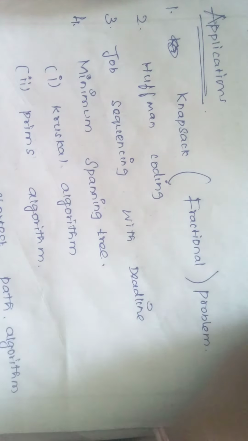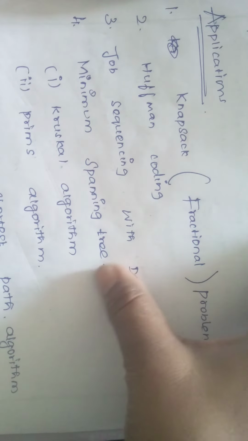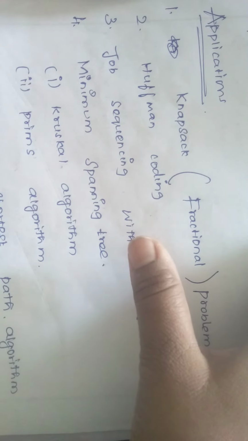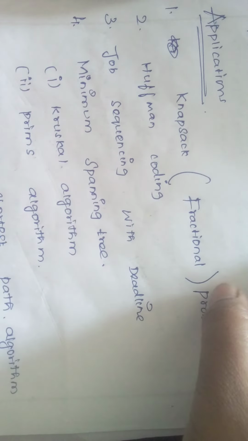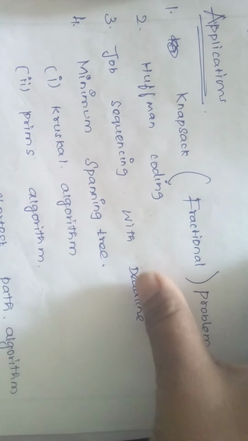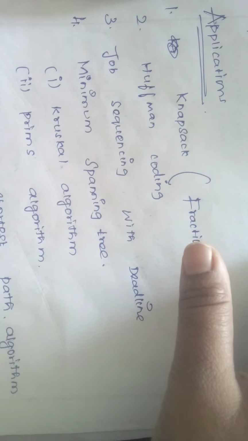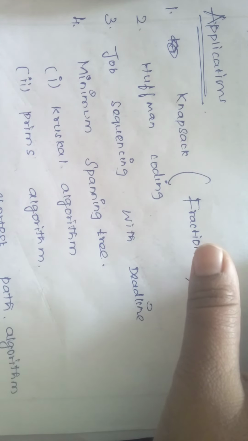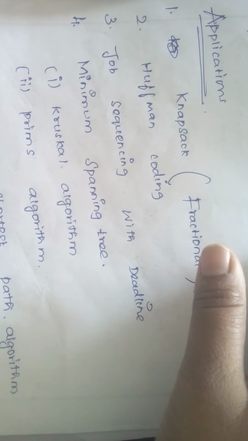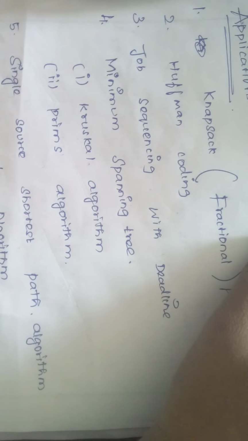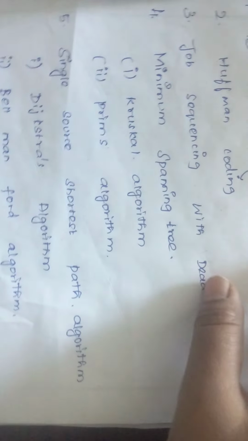All these methods are in your syllabus, and we will discuss all the applications in upcoming units. Job sequencing means we frame a particular sequence for your jobs, for read and write operations, setting some deadline. Minimum spanning tree is completely based on minimum weights, solved with Kruskal's and Prim's.